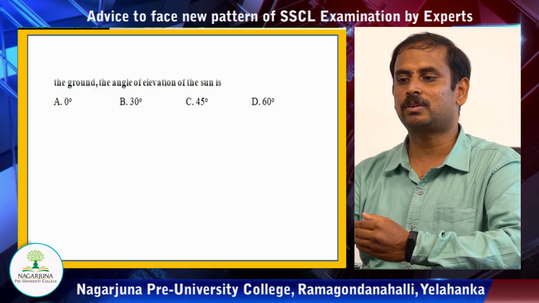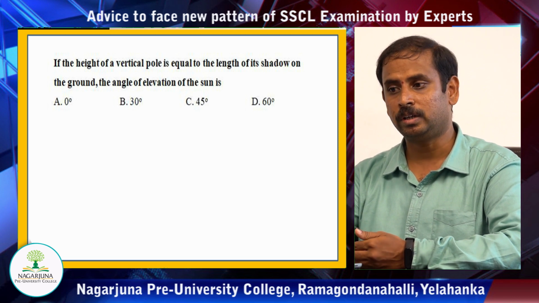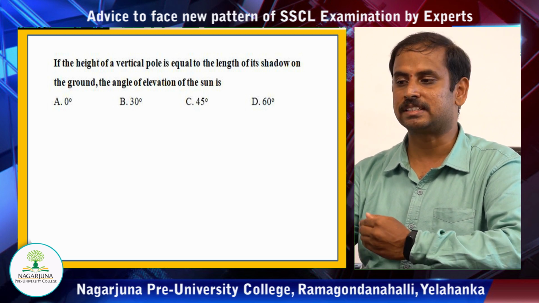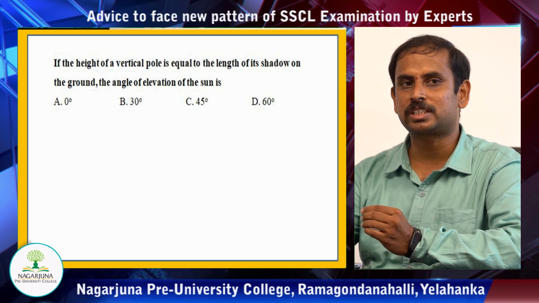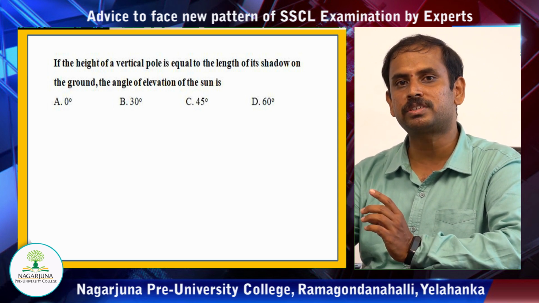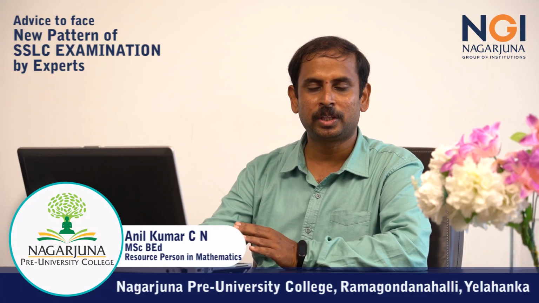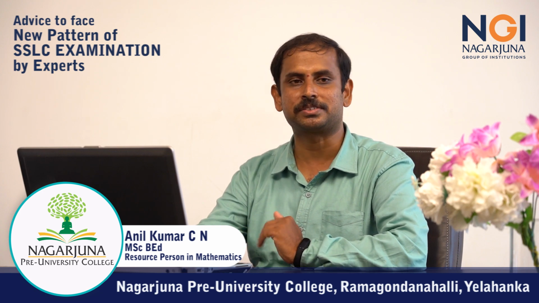That's it. So, here's a question: if the height of a vertical pole is equal to the length of its shadow on the ground, the angle of elevation of the sun is. Children, you might have observed the question carefully here. The height of the vertical pole is equal to the length of its shadow. Height and the shadow length both are equal, which means height is equal to distance.